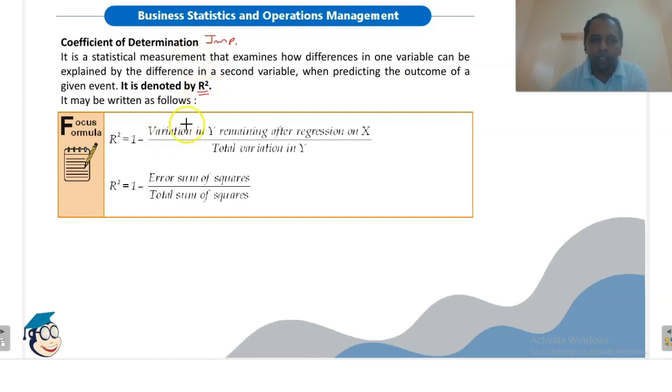It is expressed as follows. The formula is 1 minus variation in y remaining after regression on x divided by total variation in y. Or it is 1 minus error sum of squares divided by total sum of squares. Just remember these formulas. Okay, question may come based on formula on this topic.